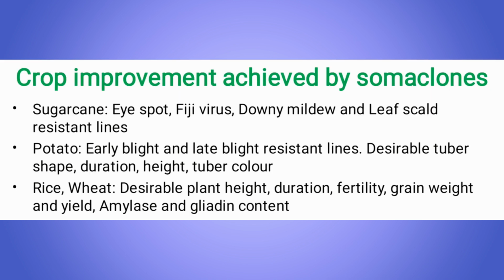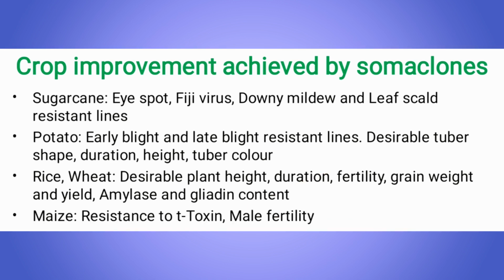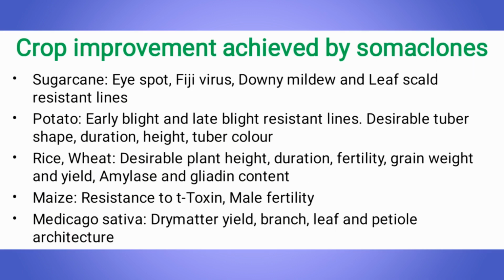In rice and wheat, desirable plant height, duration, fertility, grain weight, and quality traits such as amylase and gliadin content genotypes have been observed through somaclonal selections. In maize, T toxin resistant genotypes and male fertility genotypes are observed. And in Medicago sativa, dry matter yield, and branch, leaf and petiole architecture specific genotypes have been reported.